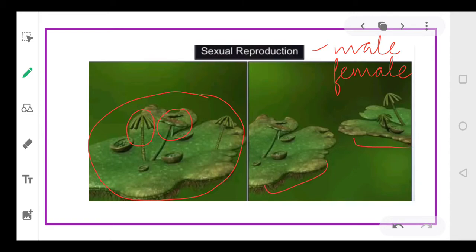So the male and female organs can be present on the same plant or they can be present on different plants, right? And after meiosis they will produce the spores, and the spores will be produced inside the capsule, and these spores will germinate to form the free living gametophytes.